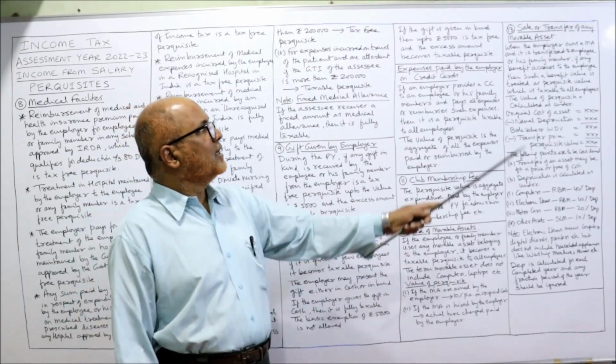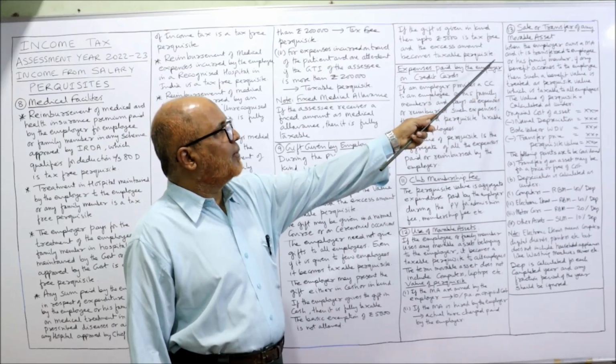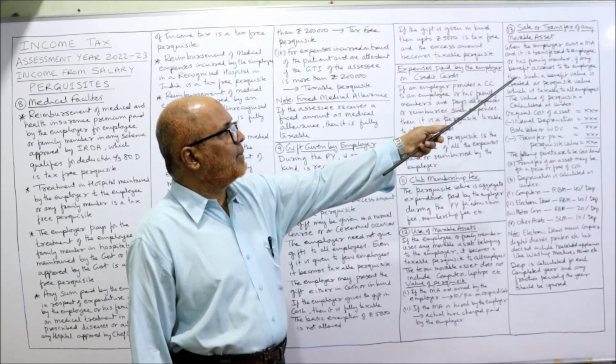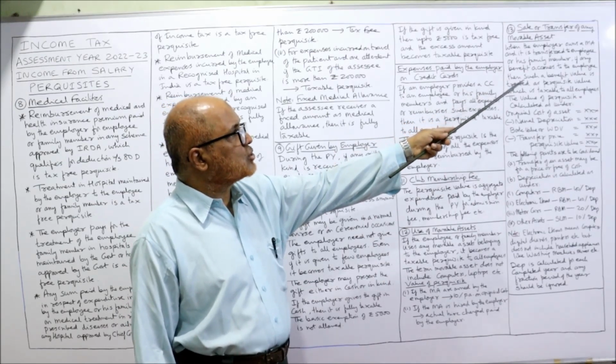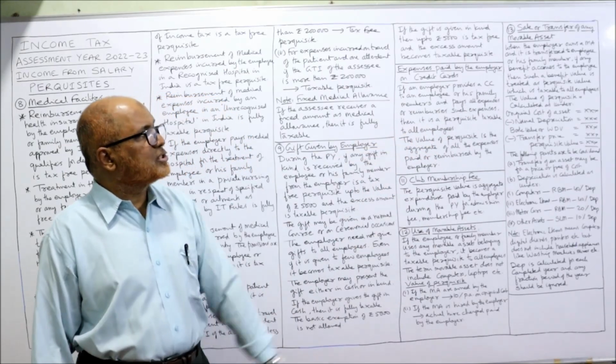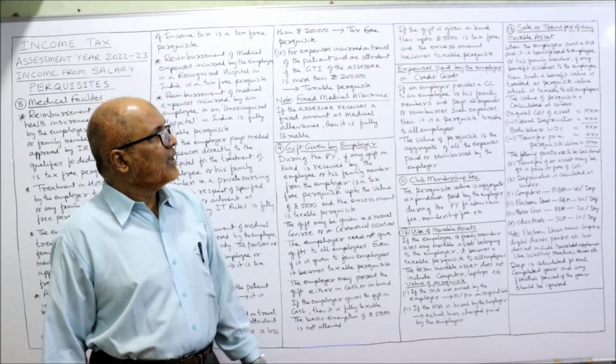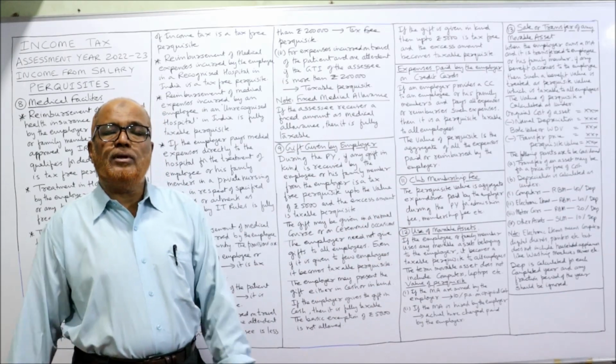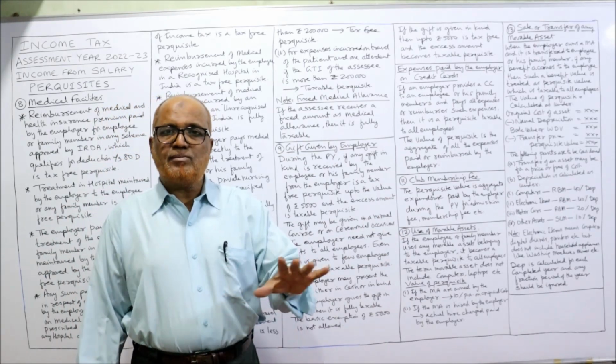So when the employer owns a movable asset and it is transferred to the employee or his family member, if any benefit accrues to the employee, then such benefit value is treated as perquisite value, which is taxable to all employees.